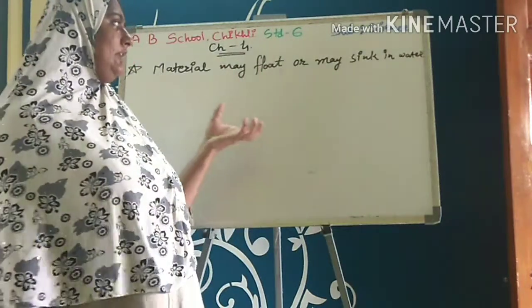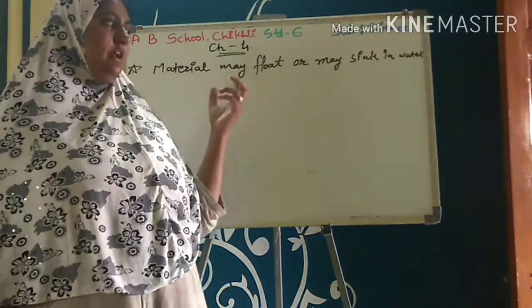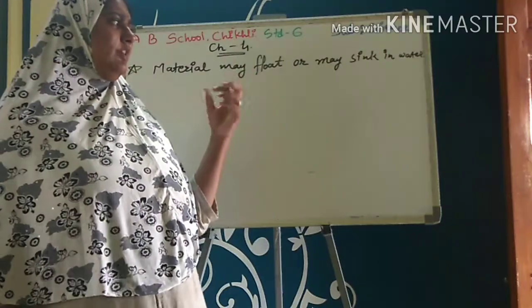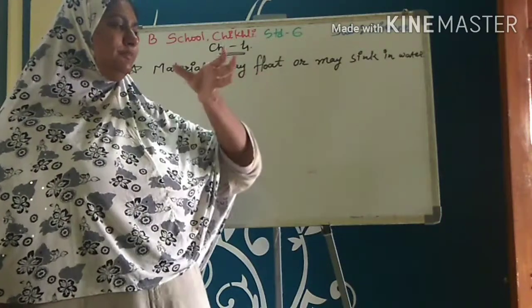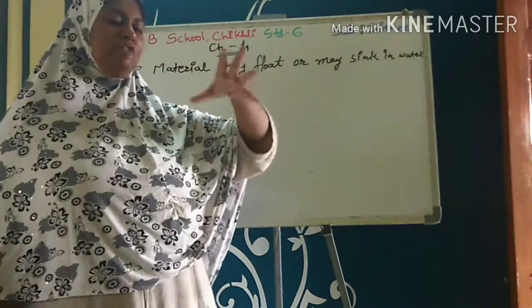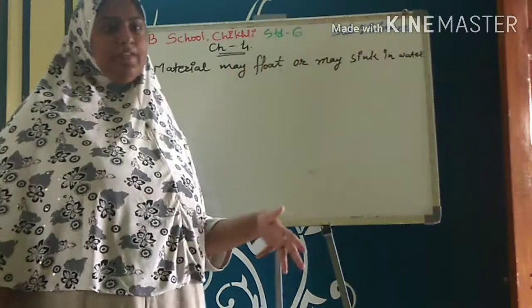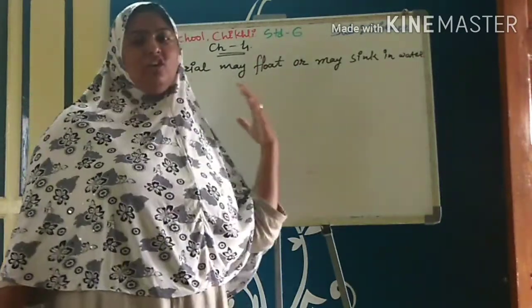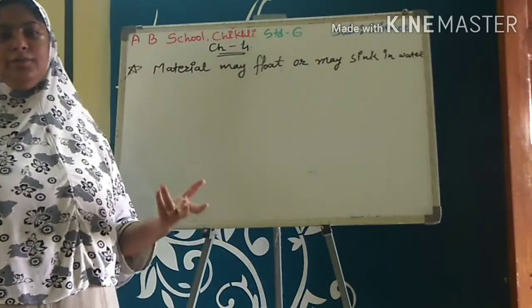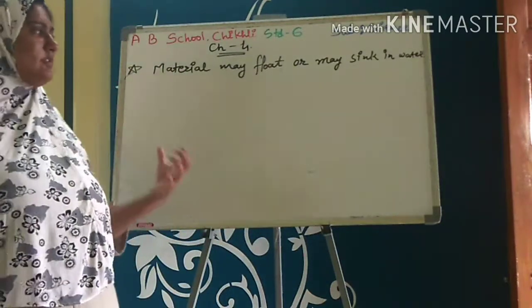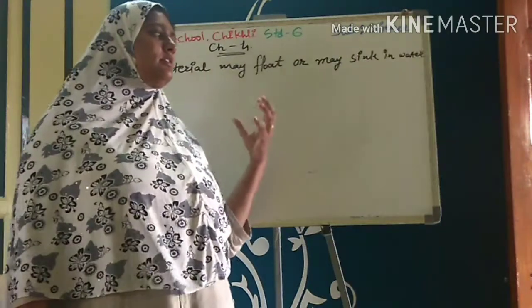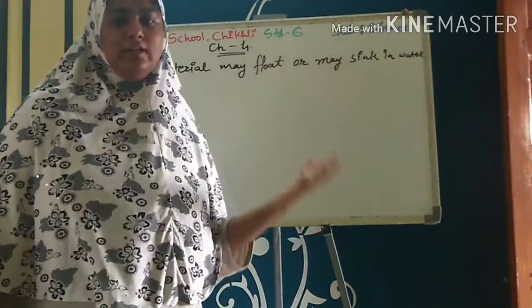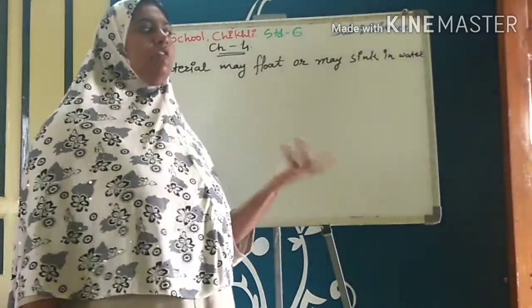Okay, then when dry leaves fall down from the tree, what happens to them? Will they float on water or will they sink in water? So we can say that some materials will float on water and some materials will sink in water.